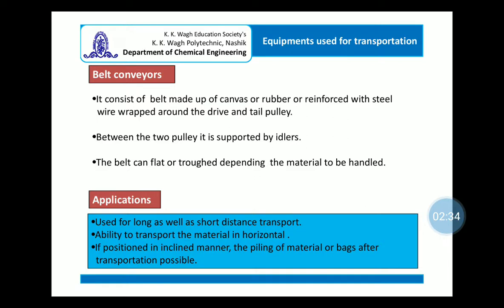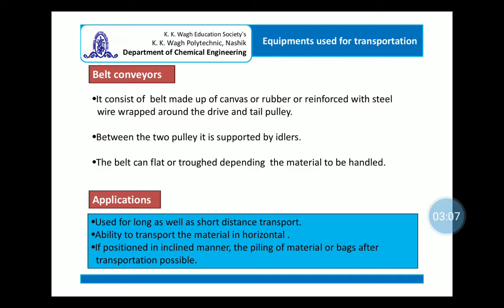The belt conveyor consists of a belt made up of canvas or rubber, or reinforced with steel wire, and wrapped around the drive and tail pulley. Between the two pulleys, that is drive pulley and tail pulley, it is supported by idlers. The belt can be flat or trough shaped depending upon the material to be handled.